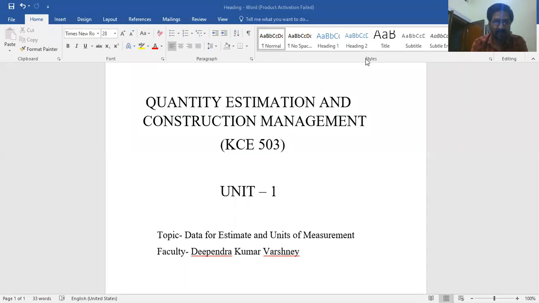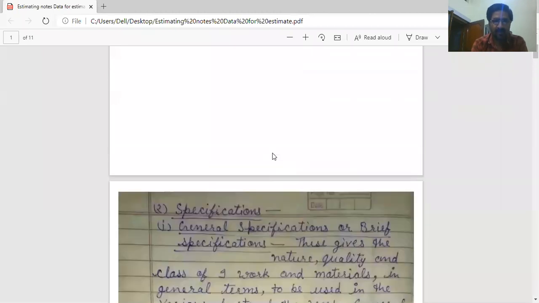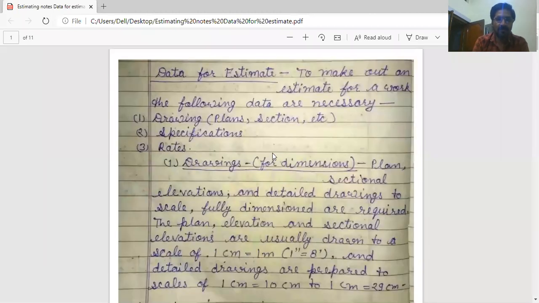The topic is data for estimate and units of measurement. First of all, for preparing the estimate, some data are required. To make out an estimate for a work, the following data are necessary.